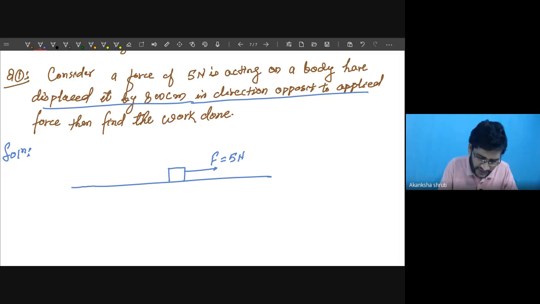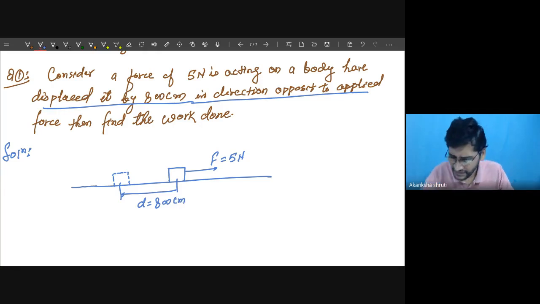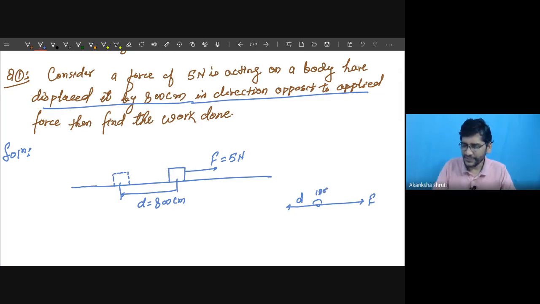So the new position of this object will be somewhere backside, in the direction opposite to this. Here we are getting force in this direction and displacement in this direction. So the angle is how much? 180 degree. So this simply tells us that the work should be negative. So we shall put a minus sign in our formula.